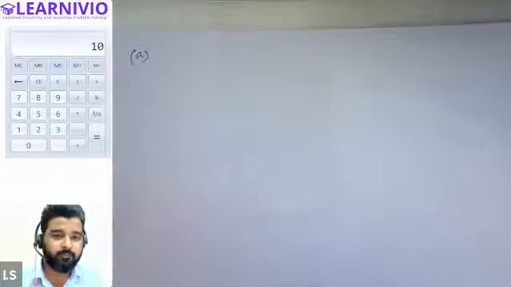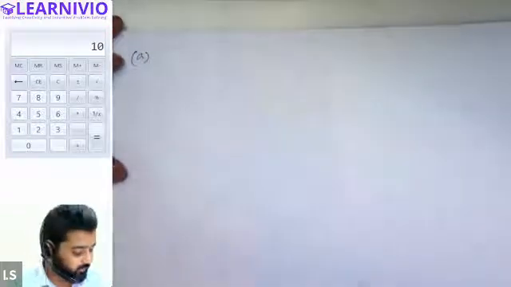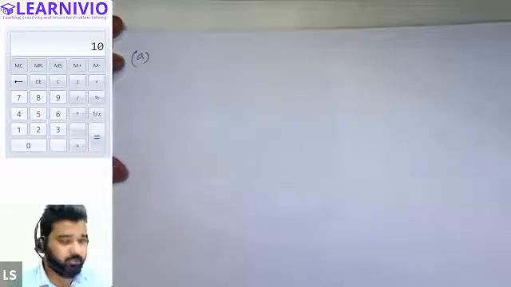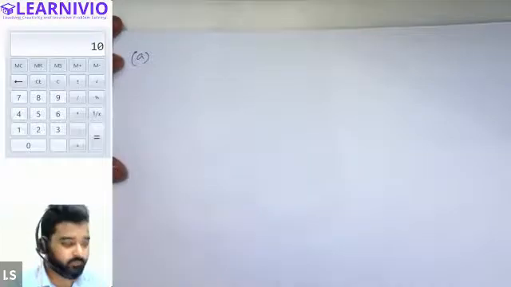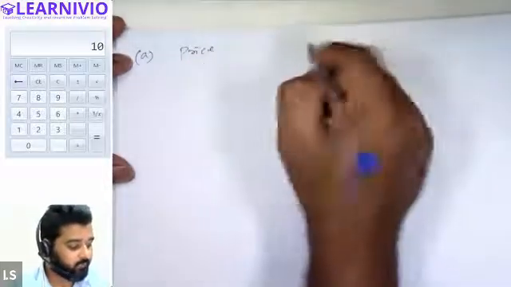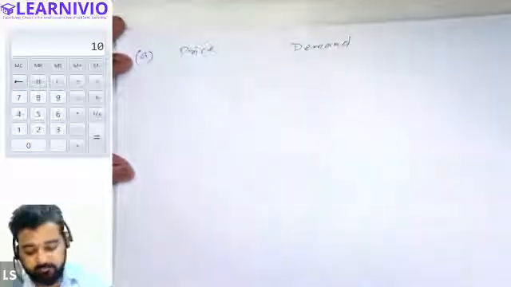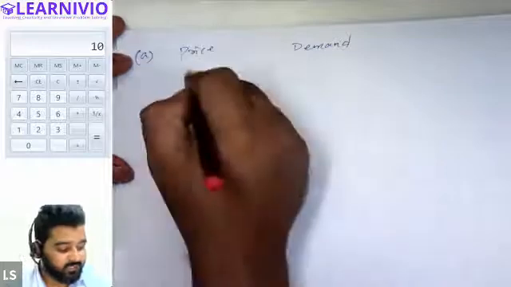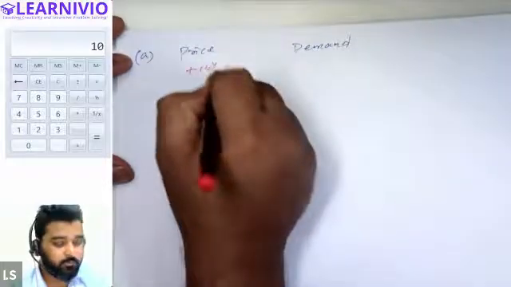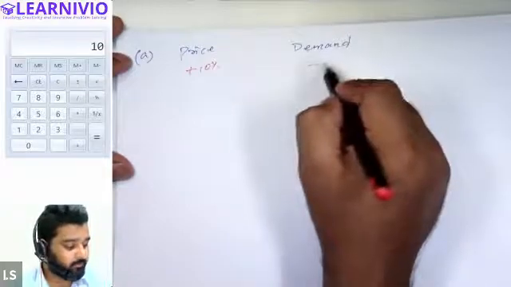Customer's response has been categorized into 5 different categories. When there is a change in price of the commodity, there is a possibility that the customer reacts equally to the percentage change in price. For example, suppose this is change in price of commodity, and here we will write change in demand of commodity. Suppose price increases by 10%, and the customer at the same time decreases his demand by 10%.